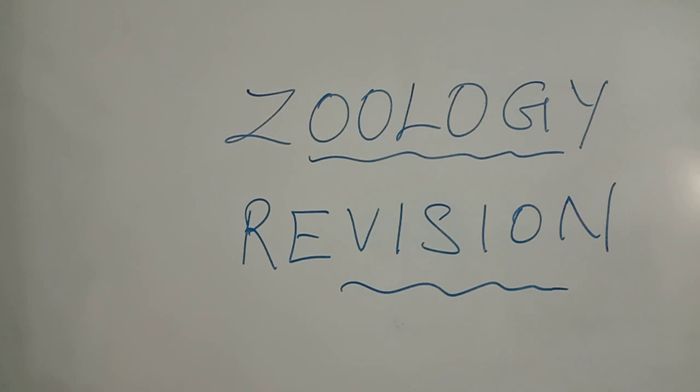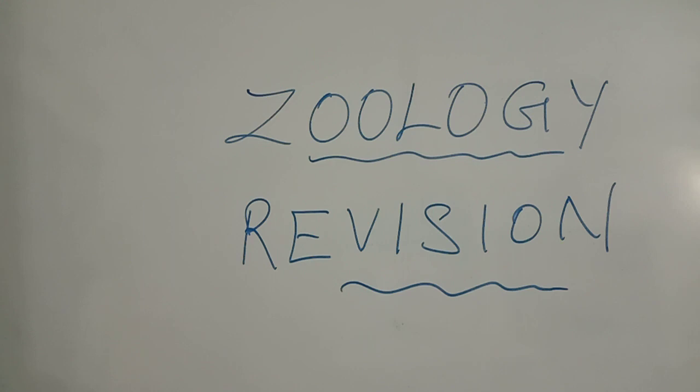Then the 2 mark question: the functions of Sertoli cells. Near the picture, the question is there. Sertoli cells are elongated and pyramidal and provide nourishment to the sperm till maturation. They also secrete inhibin. This is the function of the Sertoli cells.